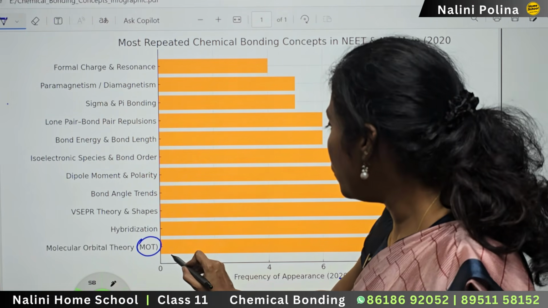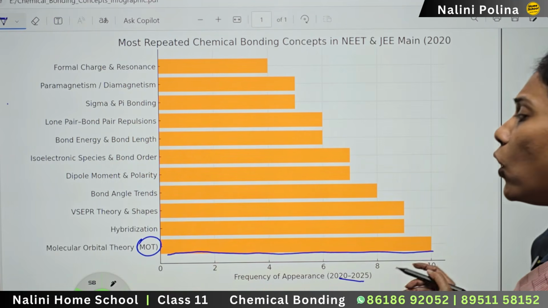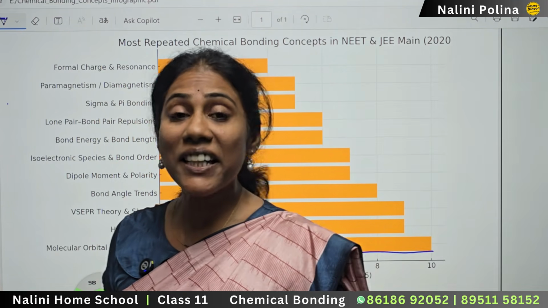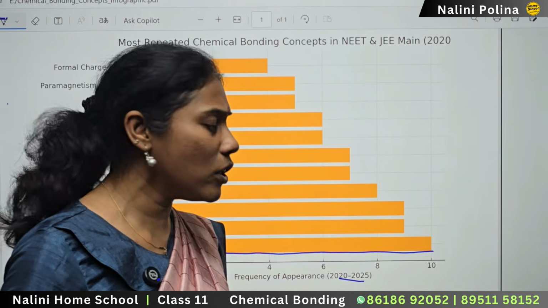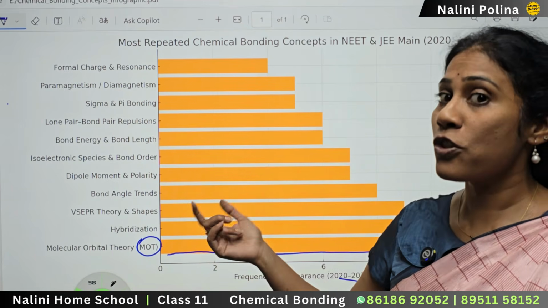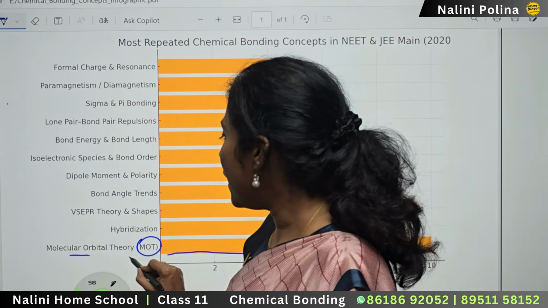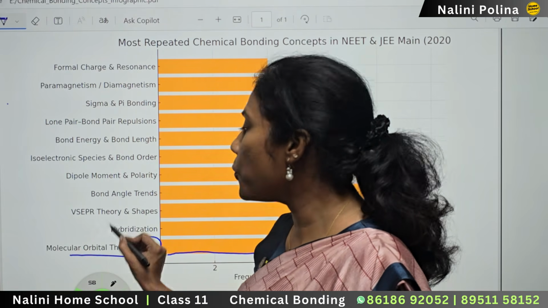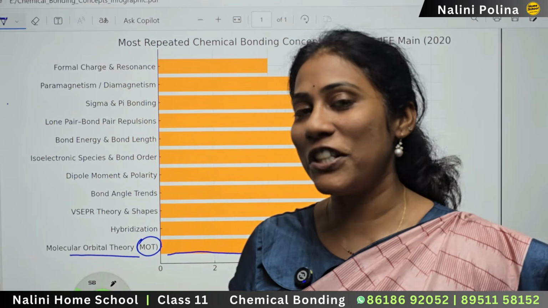Look at the graph. Molecular orbital theory was asked almost every year, and what kind of questions can come from molecular orbital theory and so on, I will tell you in the next video. I will bring those questions also for you. After molecular orbital theory, I can say this is the superhero of the chapter. Everybody mention which is the superhero of the chapter.